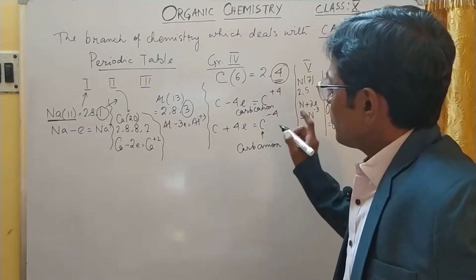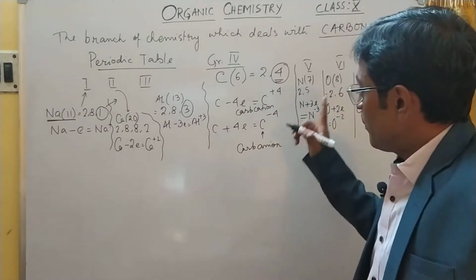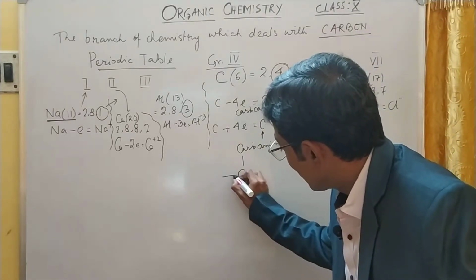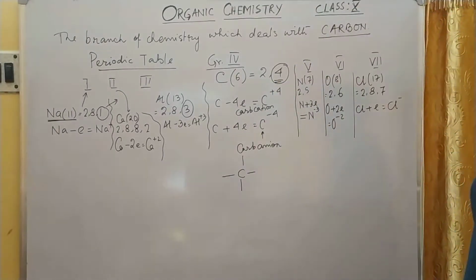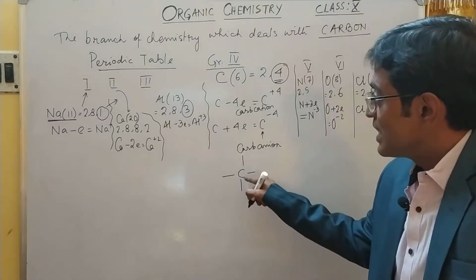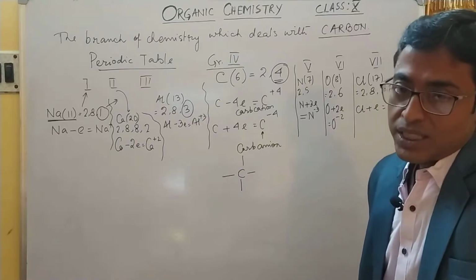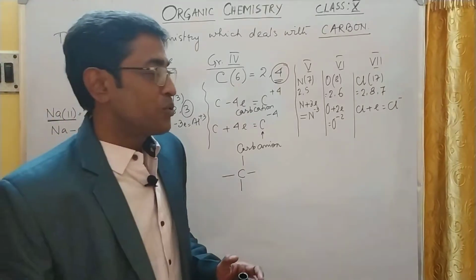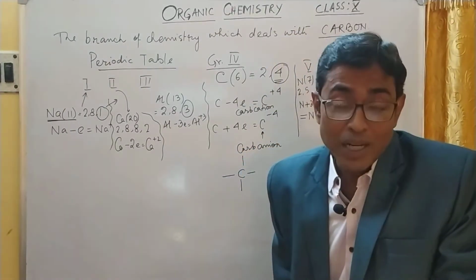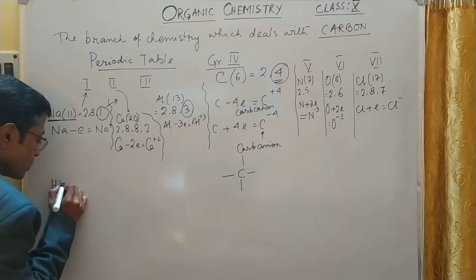Nevertheless, whether positive or negative, carbon has a valency of 4. It might be plus 4, it might be minus 4. We will represent the 4 valencies of carbon like this. This is the representation of carbon in organic chemistry, and this is the introduction of carbon. Now remember, the chapters we are learning are related to organic chemistry, which deals with hydrocarbons. So let us tell you a little bit about hydrocarbons.